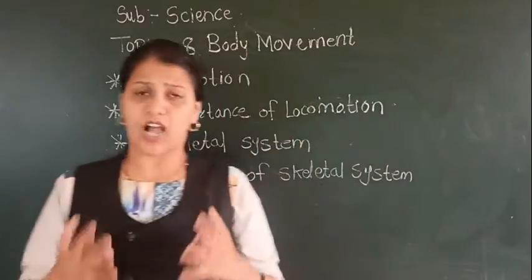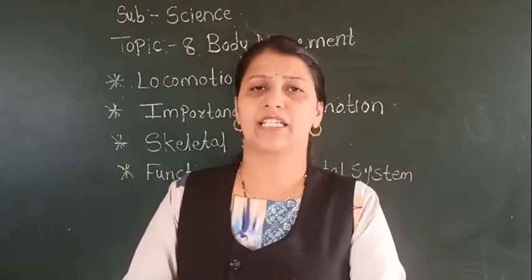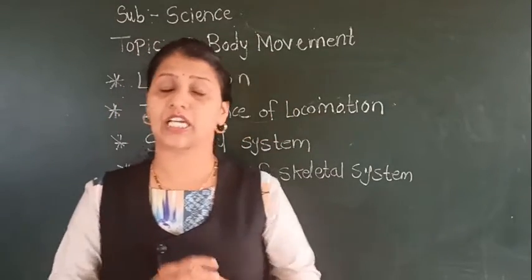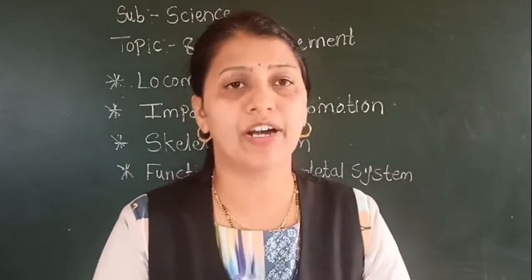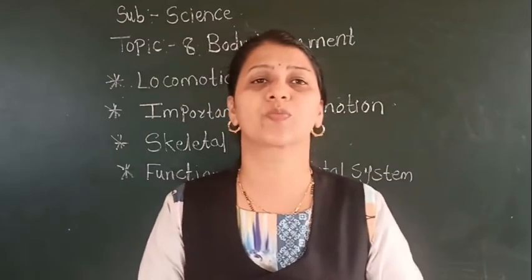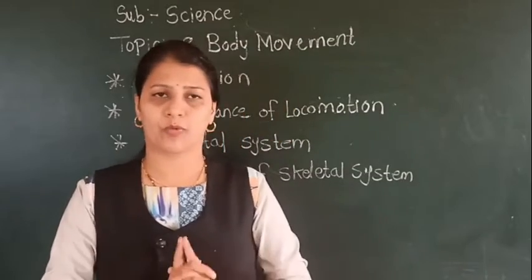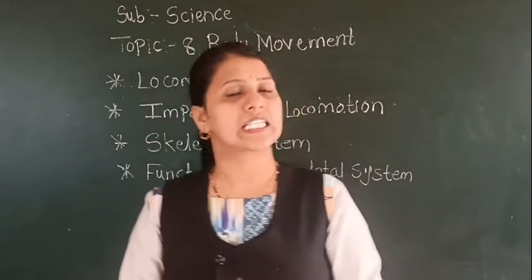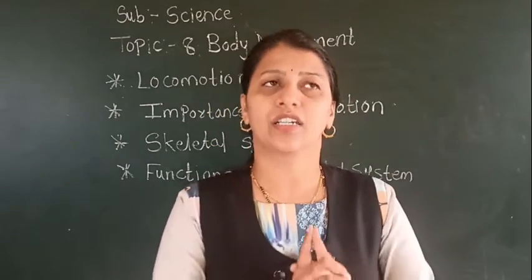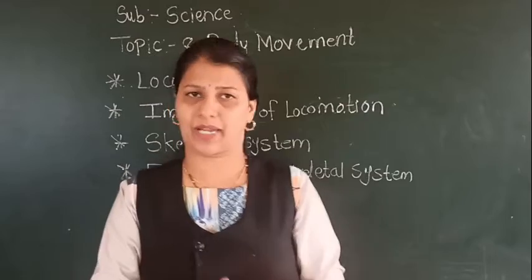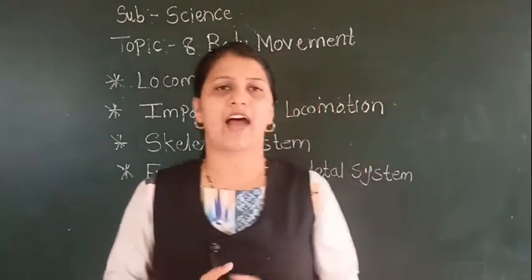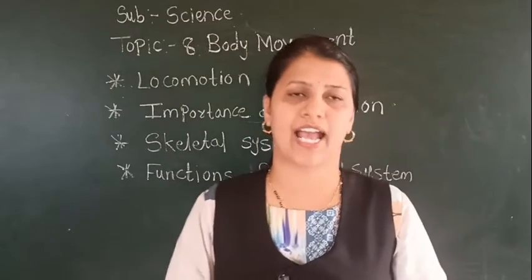So our whole body is made up of bones. In our whole body there are 206 bones. In an adult human body we have 206 bones. Do you know this? Now, if you look at a newborn baby, they have more bones compared to the adult.